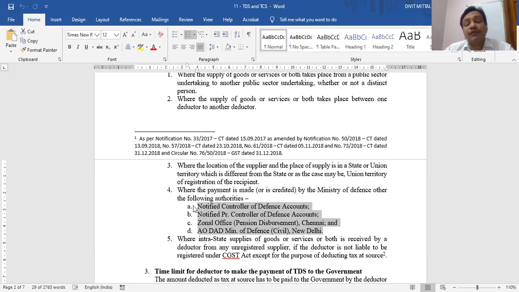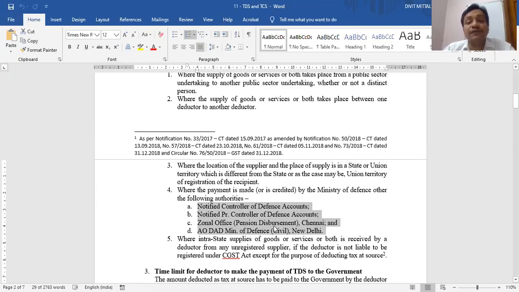Now within the Ministry of Defense, there are hundreds of branches, but except these 4, in these 4 TDS is required. When payment is made by these 4 authorities of the Ministry of Defense, these authorities are under obligation to deduct tax at source.